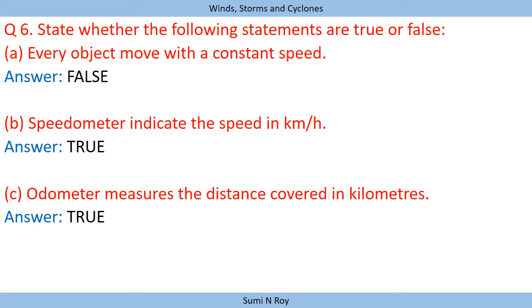The next question is a set of true or false. First question of that: every object moves with a constant speed. So the answer is false. No, every object doesn't move with a constant speed. Next question, speedometer indicates the speed in kilometer per hour. So the answer is true. Next, odometer measures the distance covered in kilometers. Again, here the answer is true.